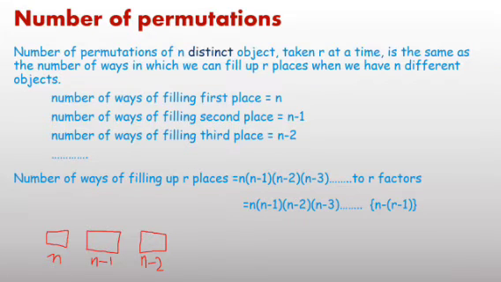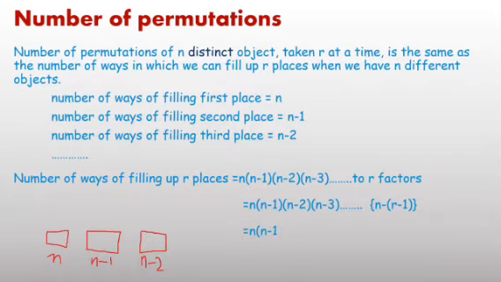Now the value of the rth factor calculation. In the fourth factor, 3 is written here. In the third factor, 2 is written. The rth factor has r minus 1, 1 less than the position of the factor. Because it is the third factor, 1 less than 3 means 2 is written. Fourth factor, 1 less than 4, 3 is written.